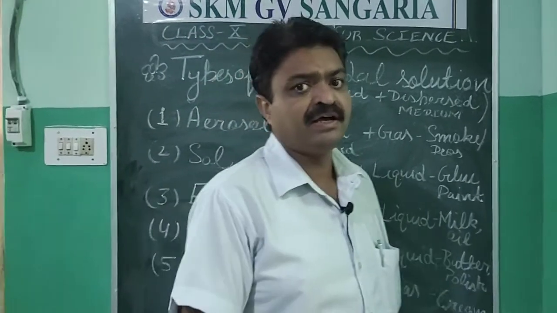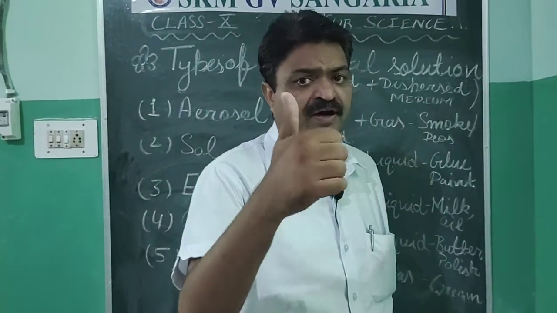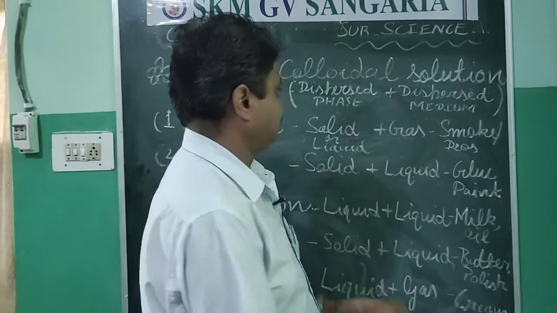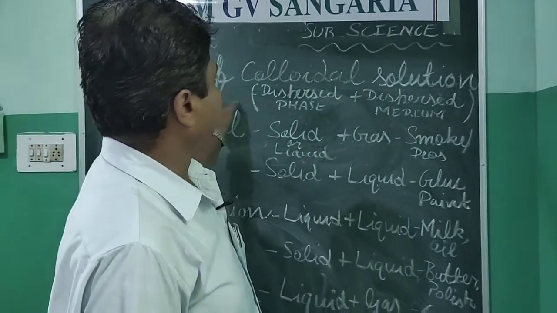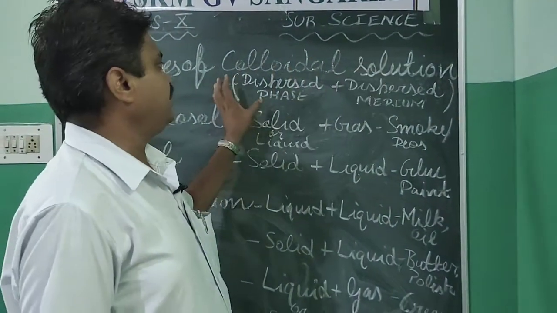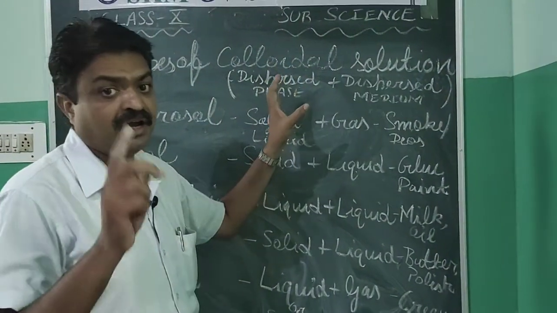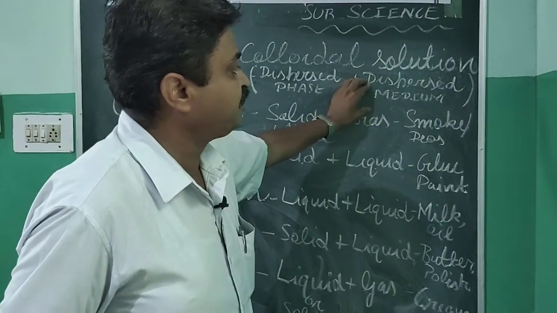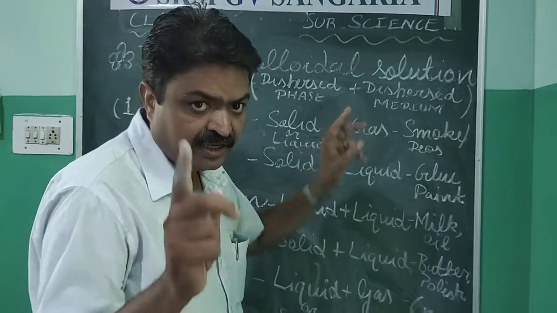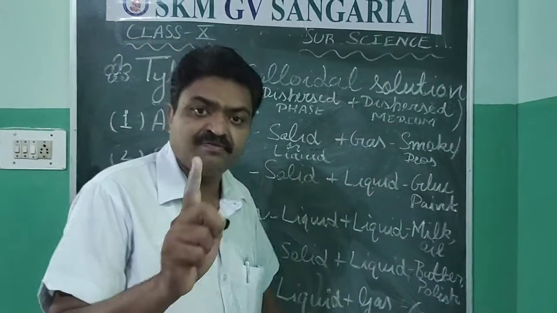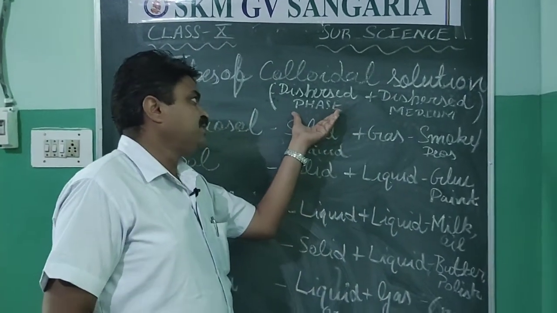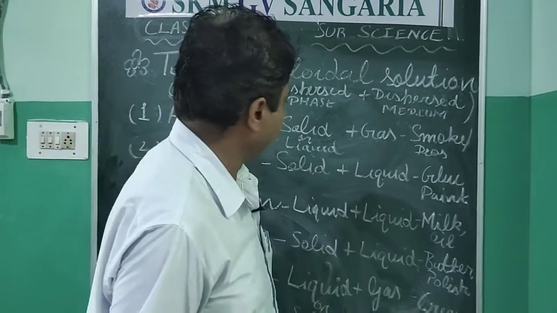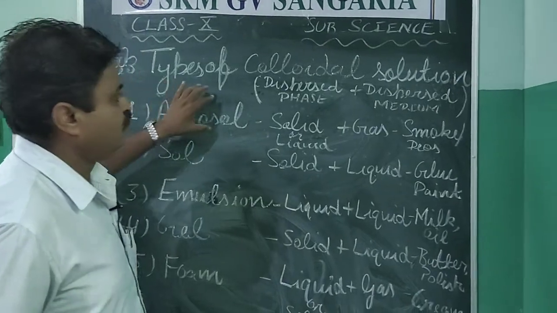Now what is aerosol and how will you define it? About that I want to give you one trick. Like what is a colloidal solution? It is a heterogeneous mixture of dispersed phase and dispersed medium. So two substances are found. One is found as dispersed phase and one is found as dispersed medium. Like aerosol.